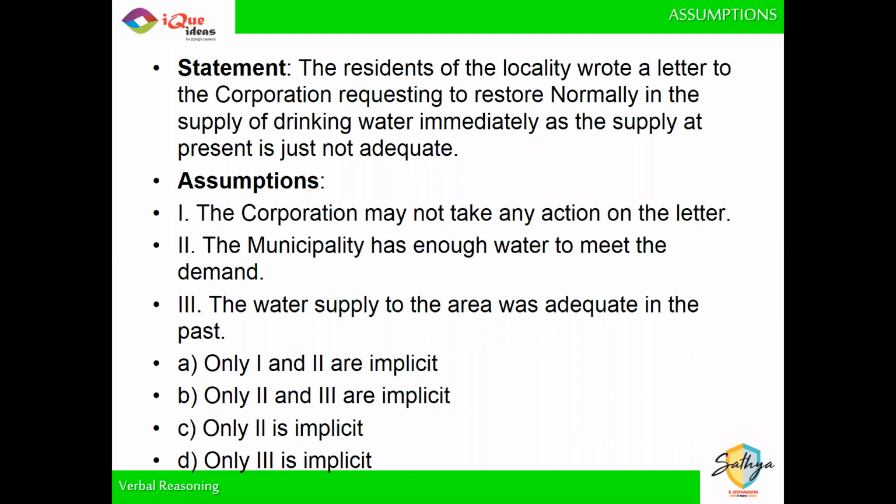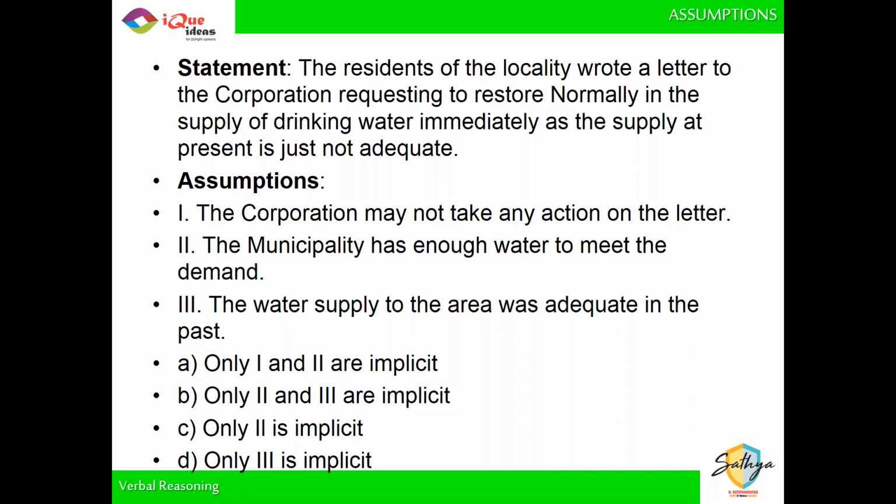Multiple things. So 3 assumption questions. Residents of the locality wrote a letter to the corporation requesting to restore normally. Restore means to bring back. To restore normally the supply of drinking water immediately, as the supply at present is not adequate, right?